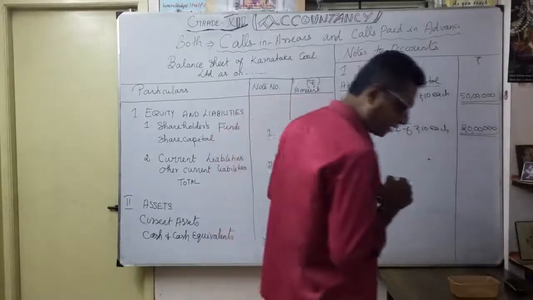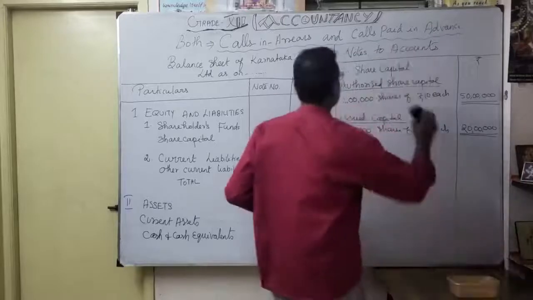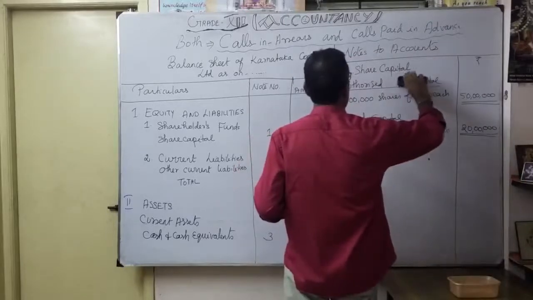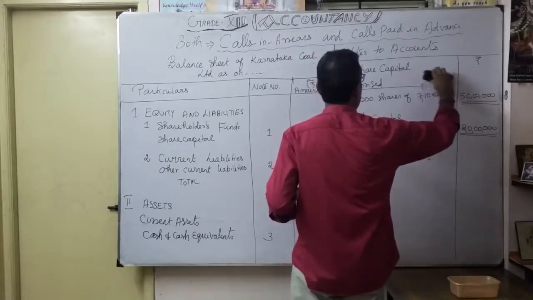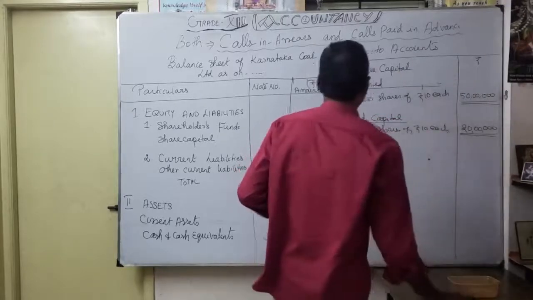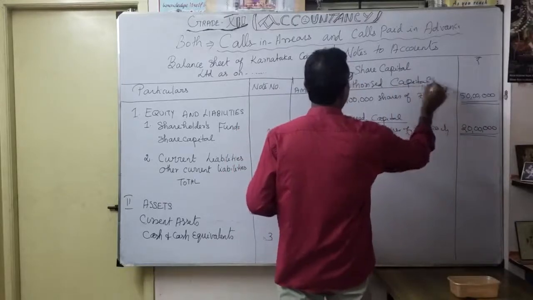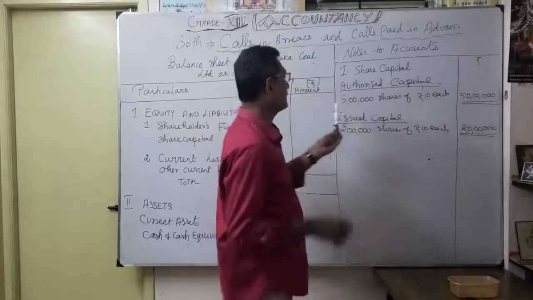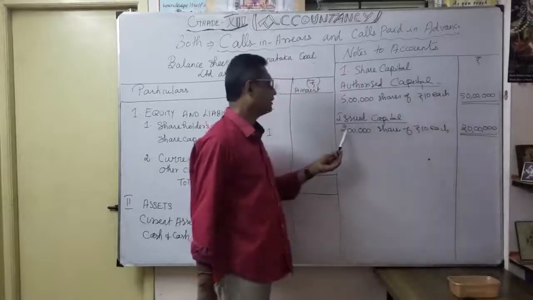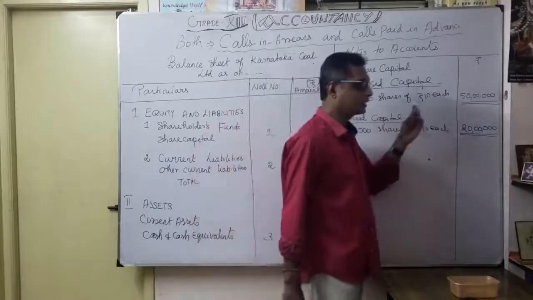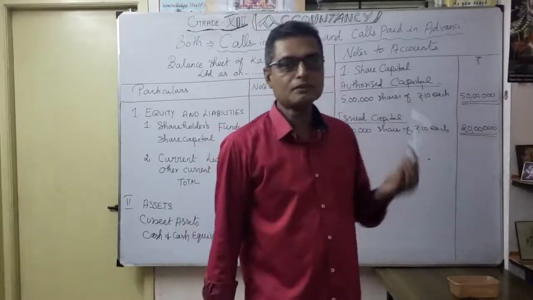First one is authorized capital. No need to write shares. Authorized capital: 5 lakhs at the rate of 10 each, 50 lakhs. Thereafter, issued capital: 2 lakh shares of 10 each, 20 lakhs.